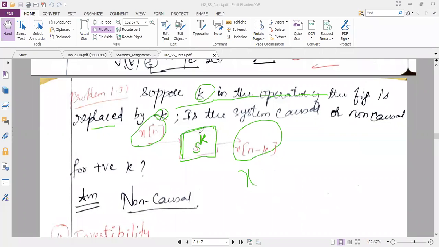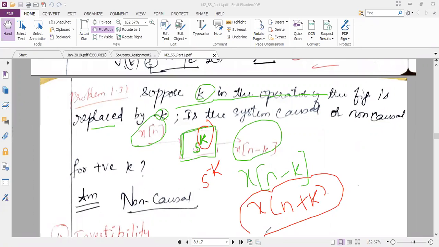So if it is S power K, then my output is, as per the diagram, X of N minus K. Now the question is, if this K is replaced by minus K, that means now the operation is S power minus K. If it is S power minus K, then my output will be X of N plus K. So now you can tell me, seeing this, whether the system is causal or non-causal. So what is your answer?